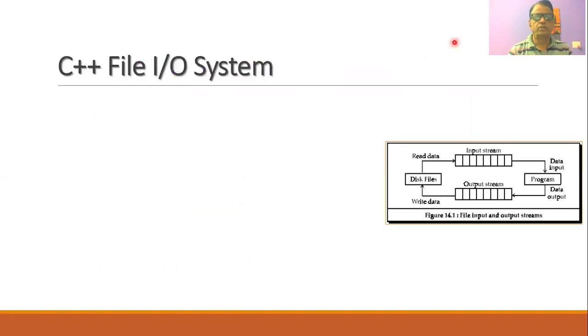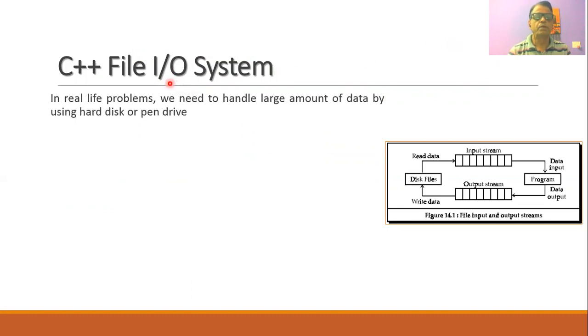So let us start the session with the question: what do we mean by files in C++ programming language? In real life, we need to deal with a very large amount of data, and such data is stored by using devices such as hard disk or pen drive. So whenever we write any C++ program for any real life problem, there is always a need to handle a very large amount of data.